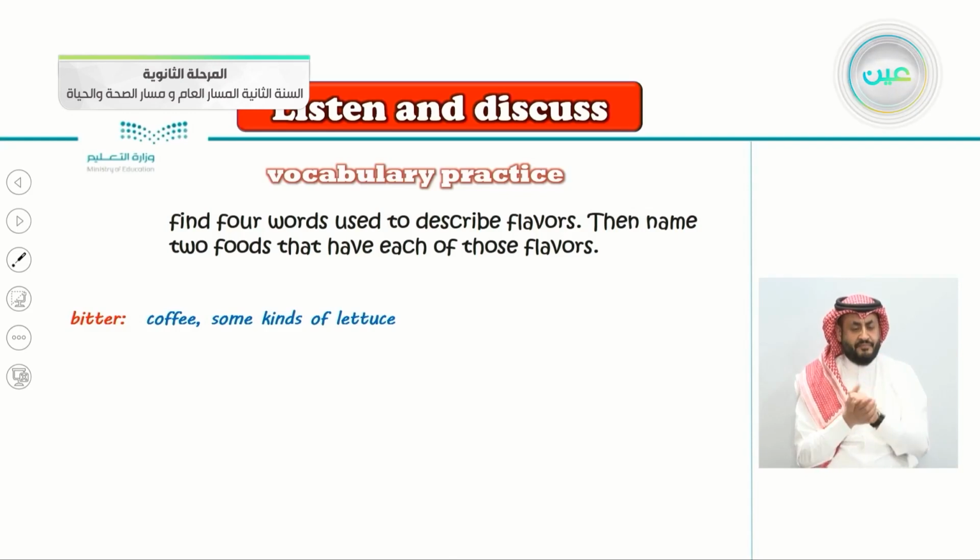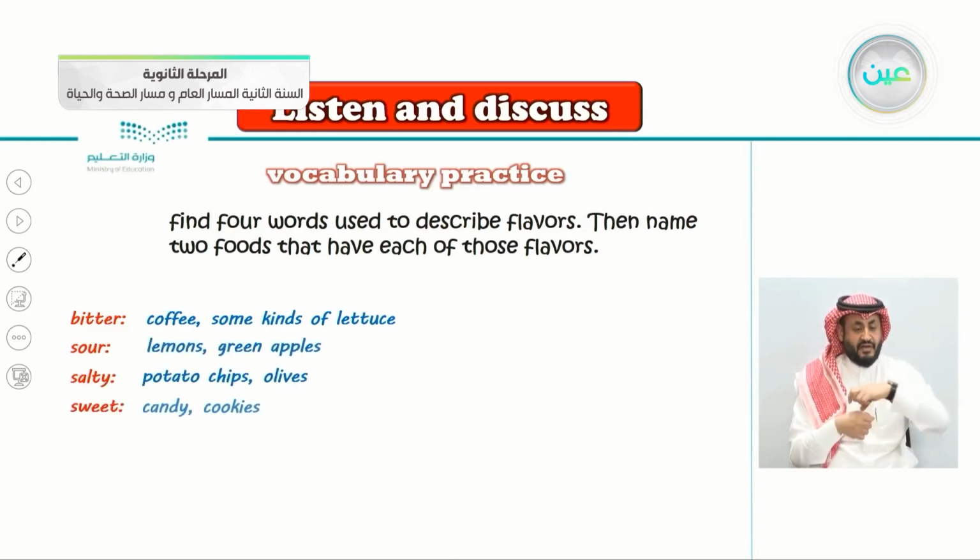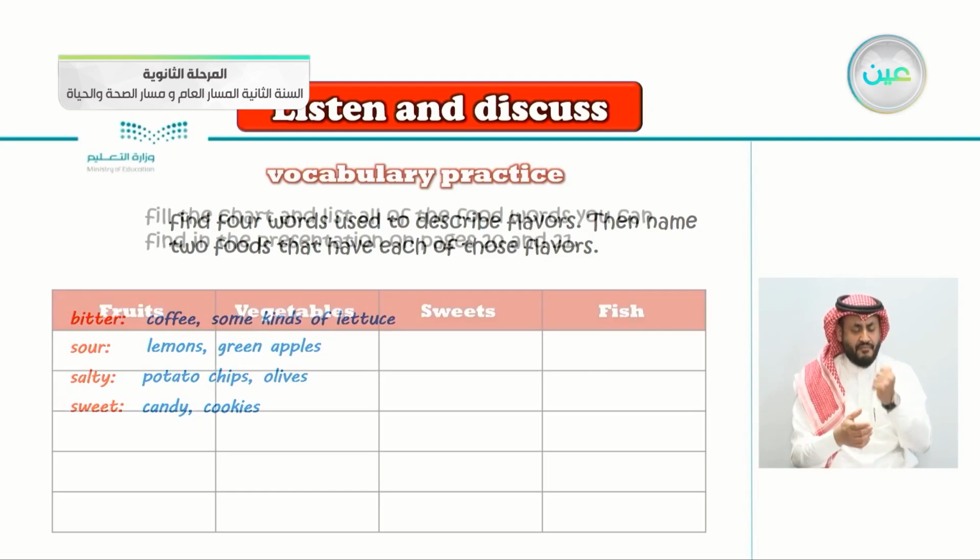The second one is, for example, sour. This is an easy one, just like lemons or green apples. And we have salty and sweet also. Salty like potato chips, olives. From the word itself, salty has a taste of salt, just like potato chips and olives. And sweet, you know, sweet, just like candy and cookies. So bitter and sweet are opposite. So these are the four words to describe flavor: bitter, sour, salty, and sweet.